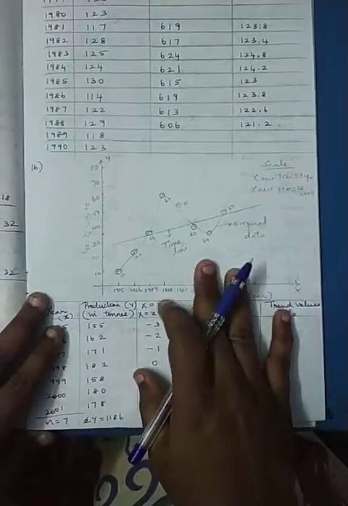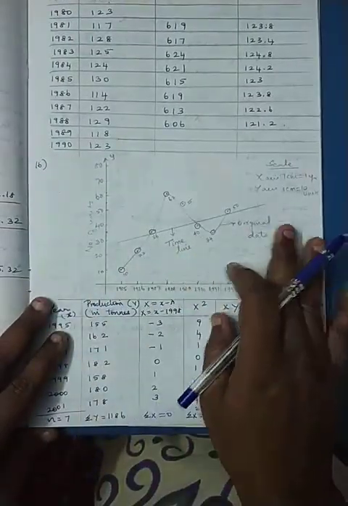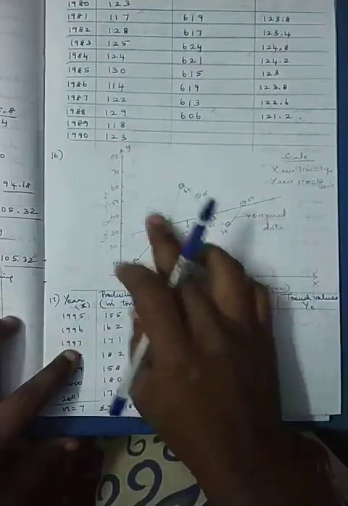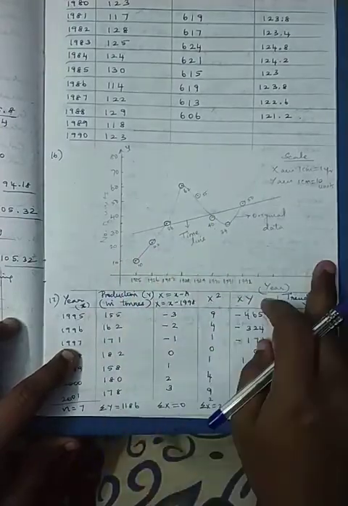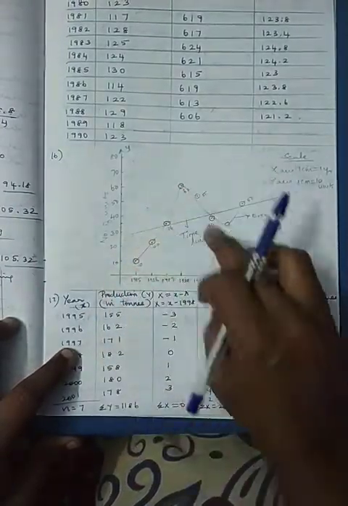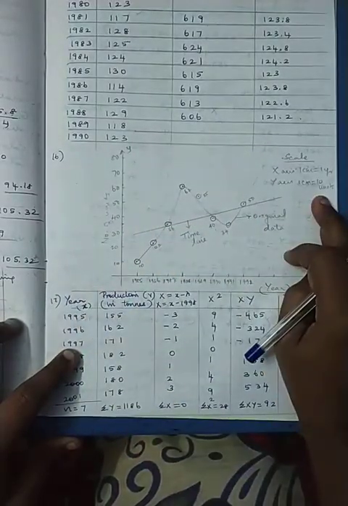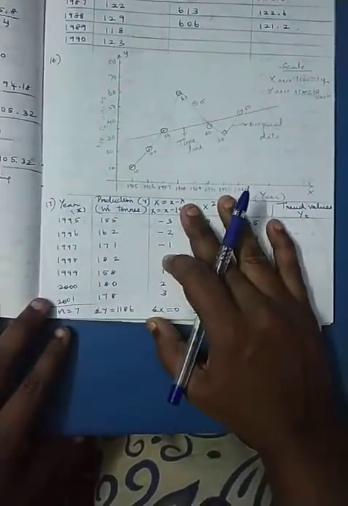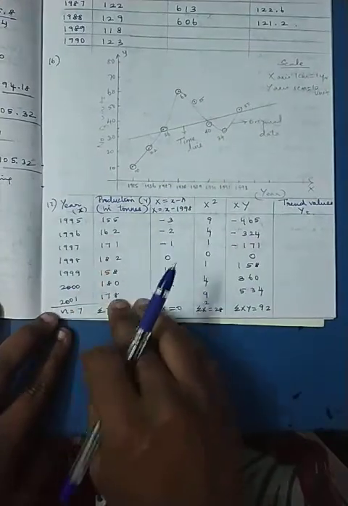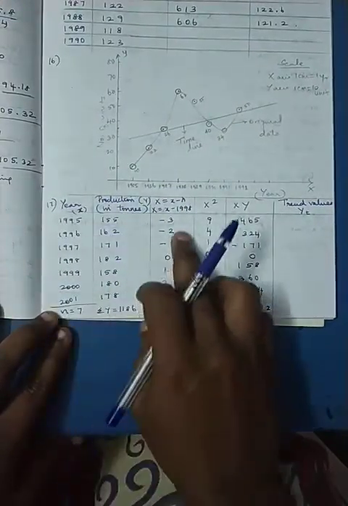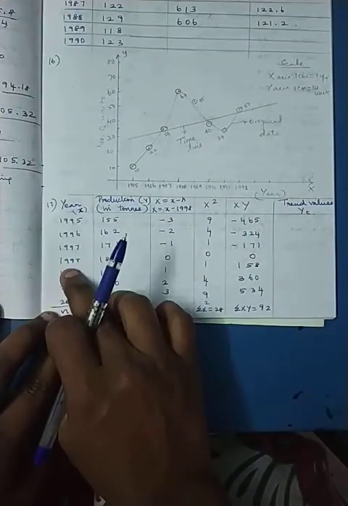Coming to the 16th one, it is a simple trend plotting. You can plot the values, draw the freehand curve and draw a line such that it will cut the maximum. Then the 17th is fitting the line given the data. I am going to take the middle value as 1998.